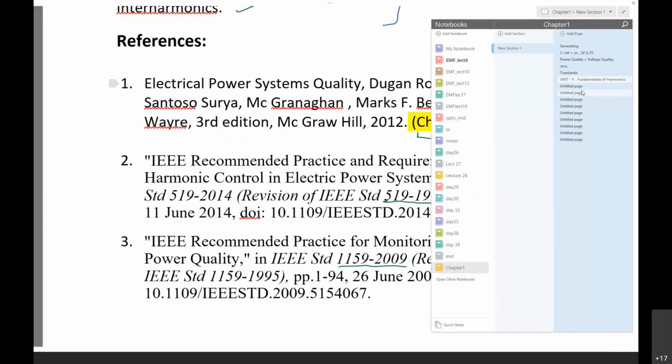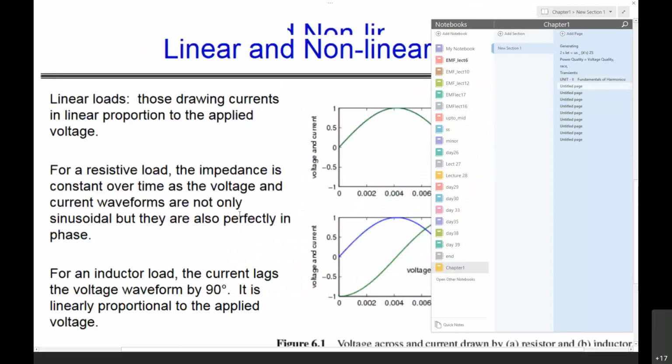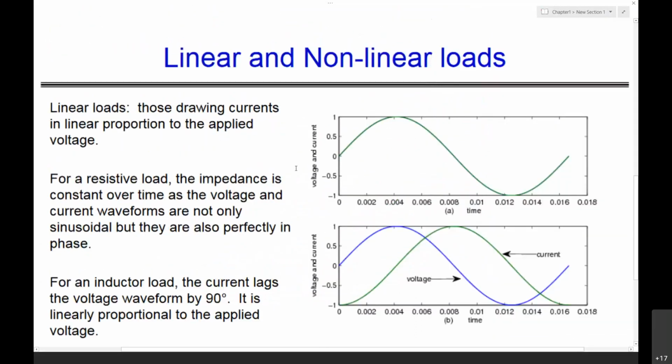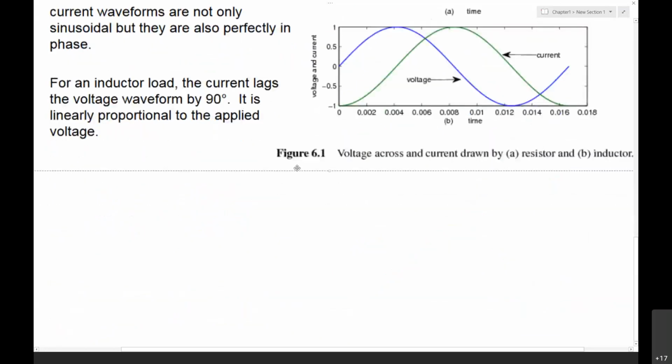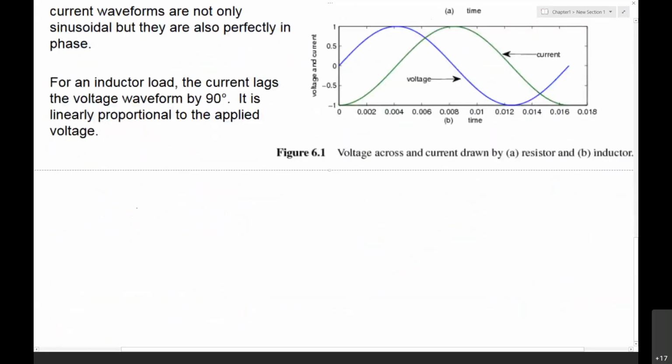Next, harmonics is generally a property of waveform distortion. Harmonics is one of the attributes of waveform distortion.